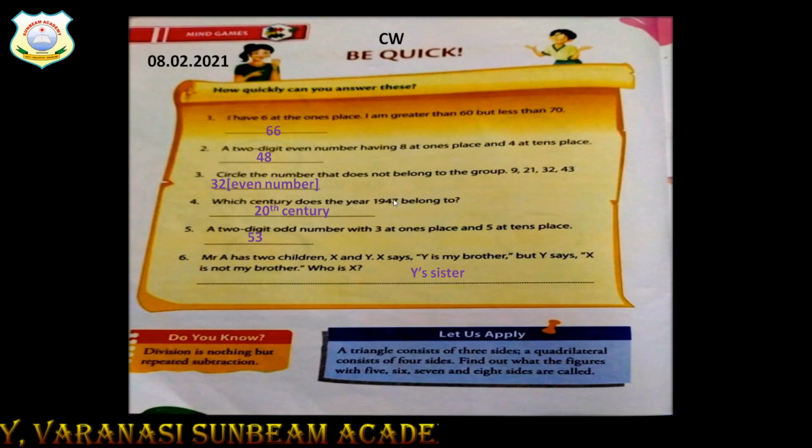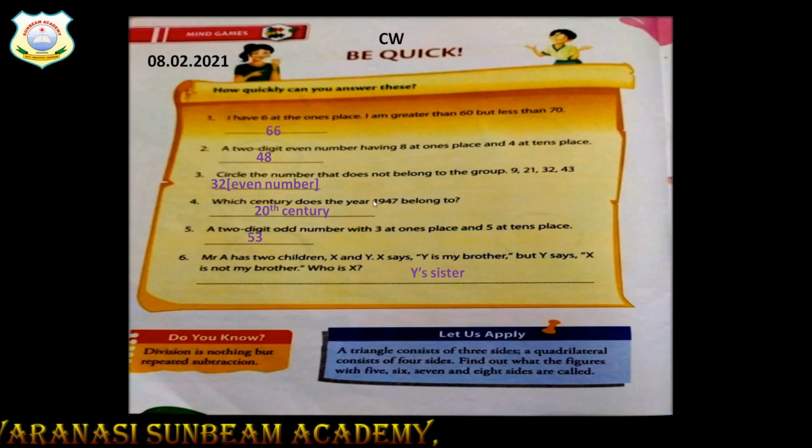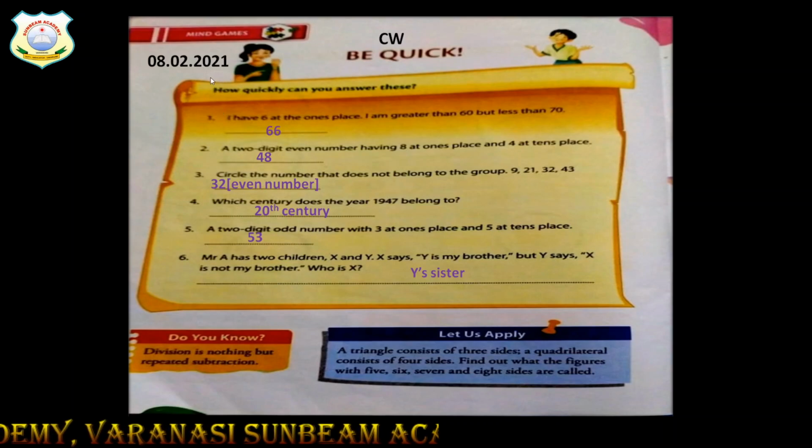Which century does the year 1947 belong to? The year 1947 belongs to the 20th century because when we calculate the century, we add 1 to the year. So if you add 1 to the 19th, it becomes 20. And now 2021 is going on. If you add 1, at the place of 20 you will get 21, and we are in the 21st century.